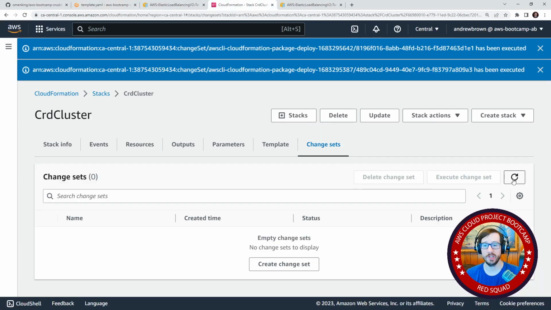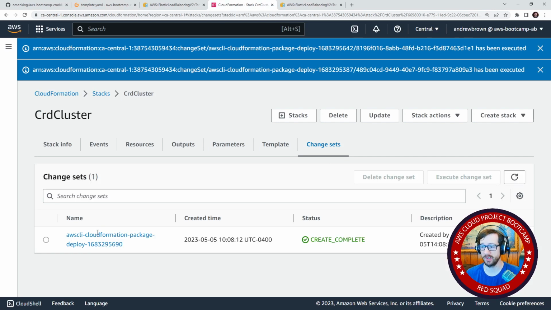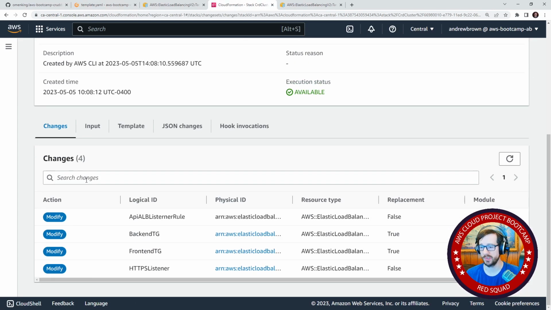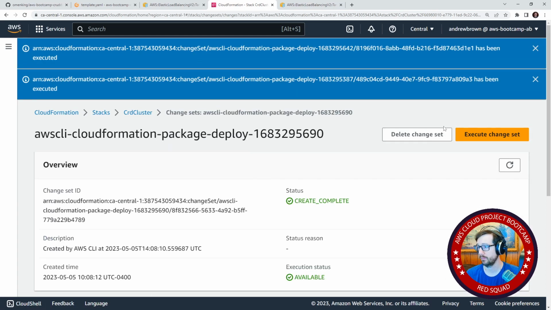Now, this is where it's important to test updates on stuff, because some things don't work how you'd think they would. So here it says modify backend, front end. So it says that it's going to replace them. Okay.